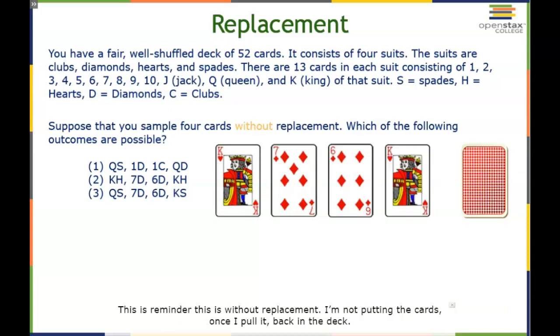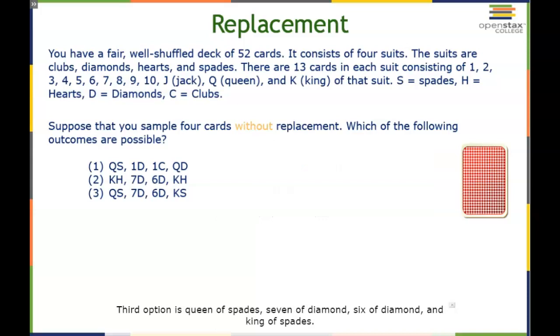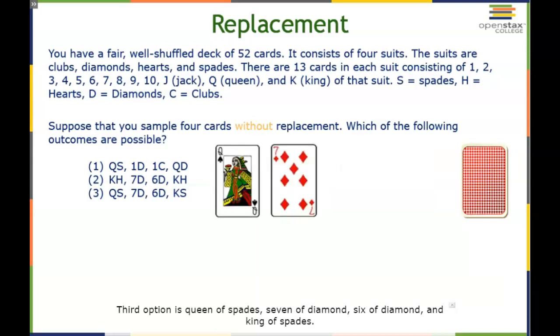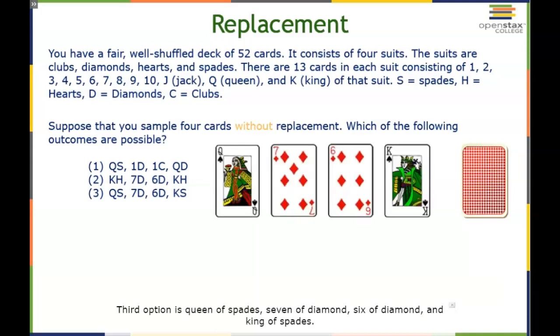Now, just as a reminder, this is without replacement. I'm not putting the cards, once I pull it, back in the deck. Third option is Queen of Spades, 7 of diamonds, 6 of diamonds, and King of Spades. Which of these are possible?